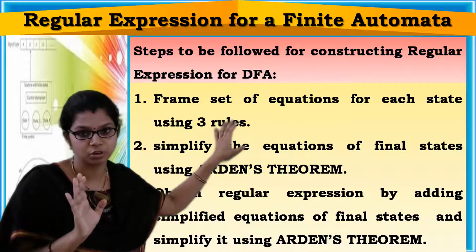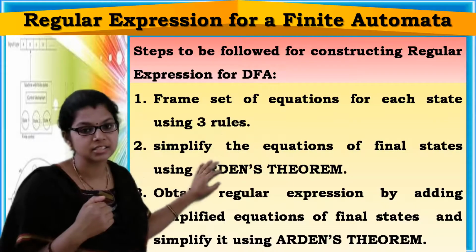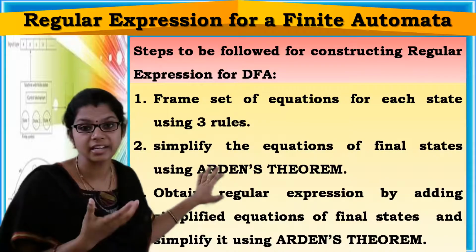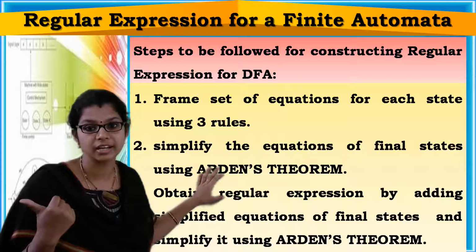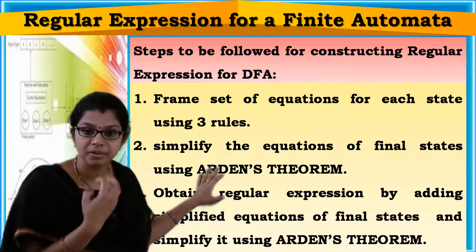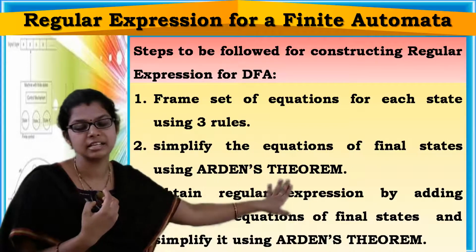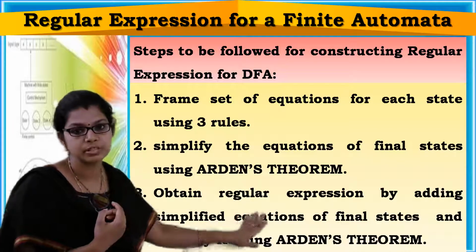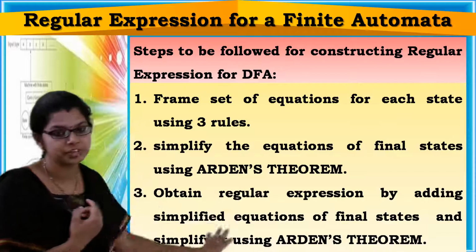Next, you simplify the equations of the final states, because adding them will give us the required regular expression. Next, obtain the regular expression by adding the simplified equations of final states.